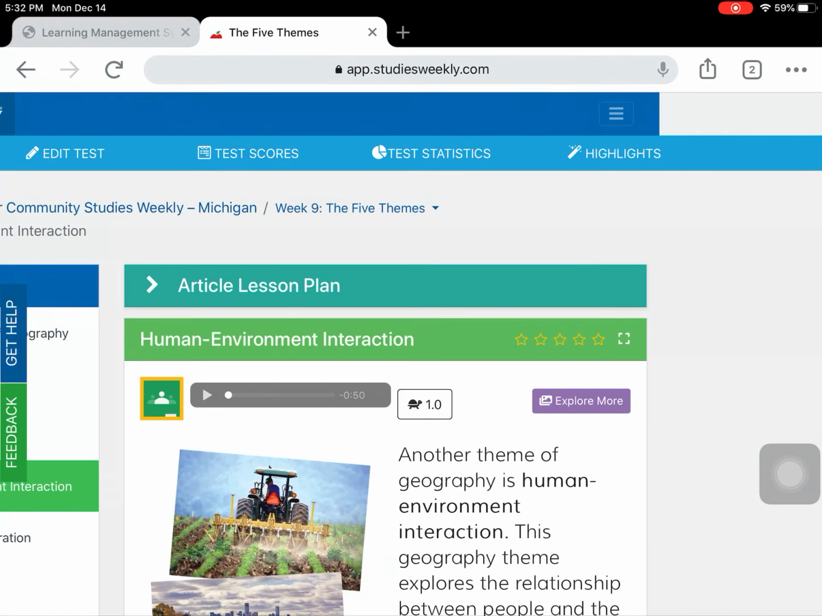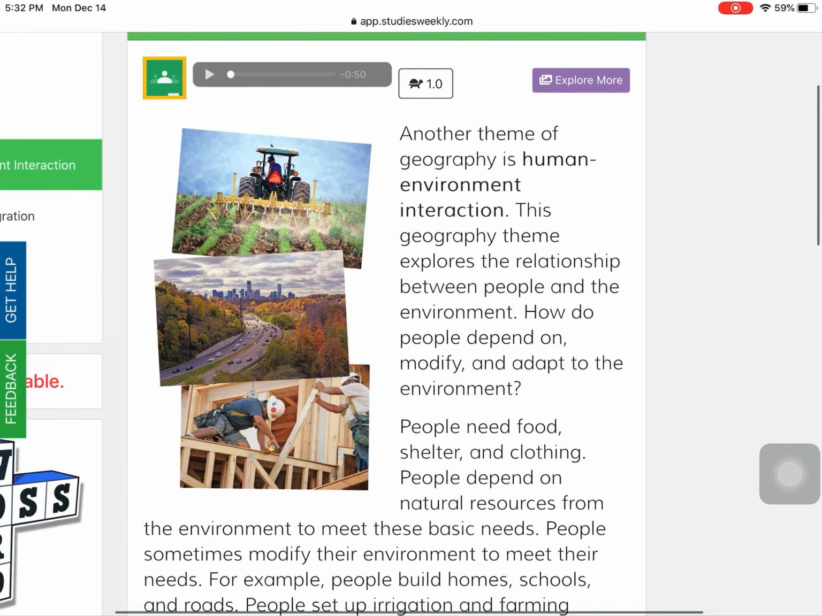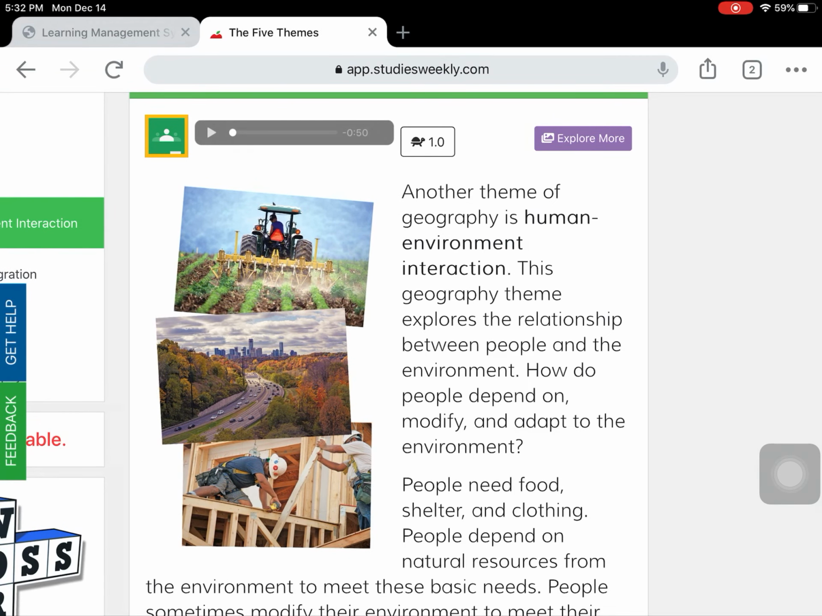I'm going to go back to my article. So again, human interaction is just how do humans interact with our environment and what do we need to modify, which is change in our environment to survive.